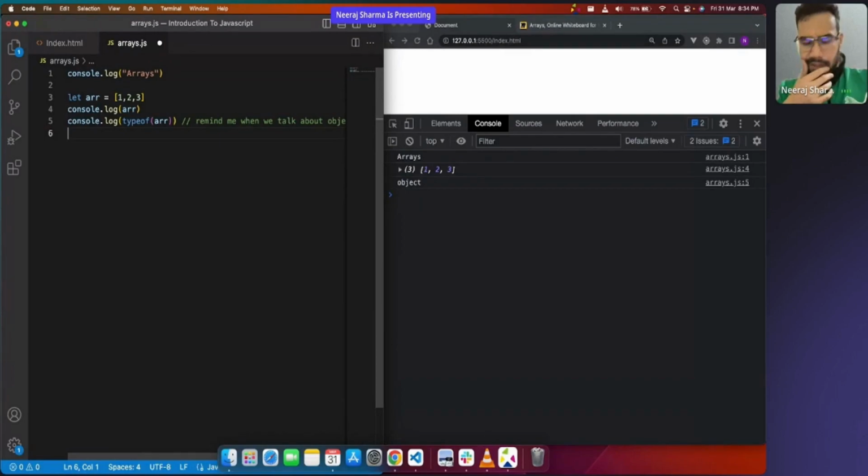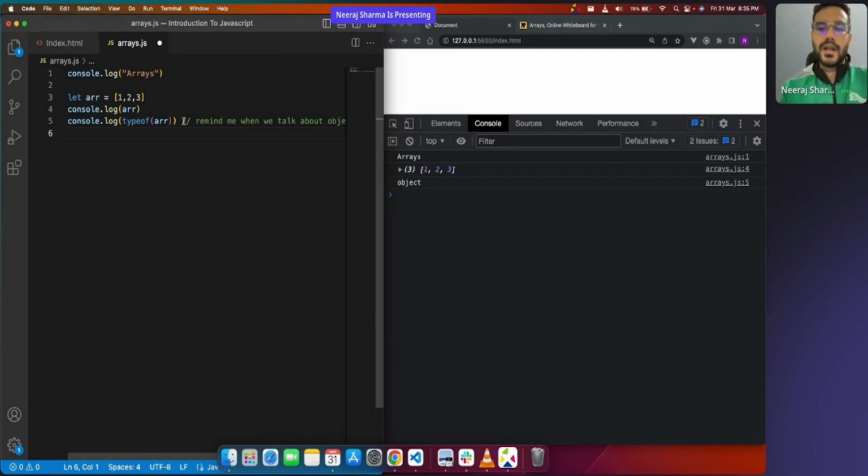See, Nikhil, it is a non-primitive data type. But the non-primitive data type is actually an object only, to be very frank. And with the object, you can create an array. You can also create functions. A function is also an object in JavaScript. When we talk about functions, at that time you'll get it.